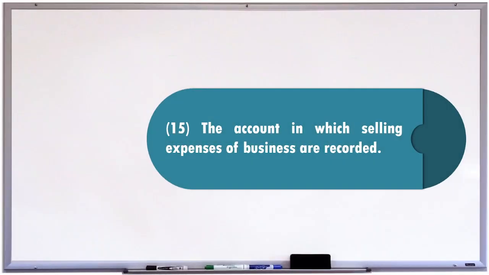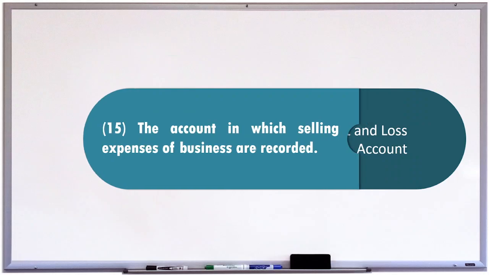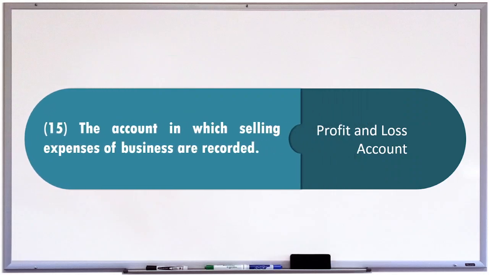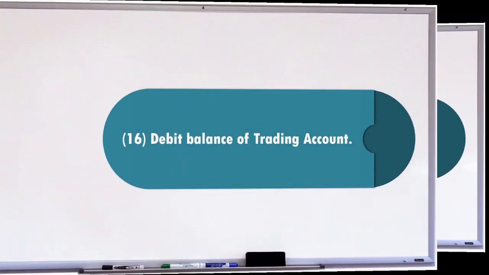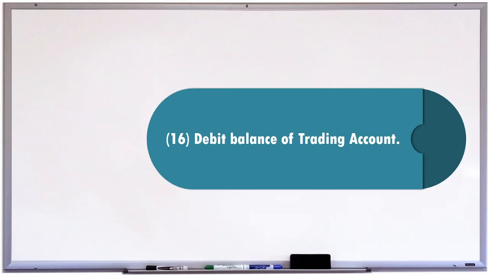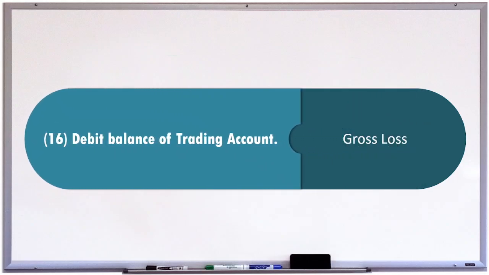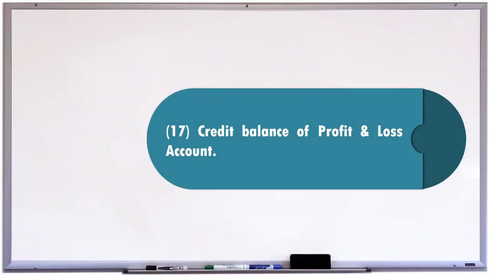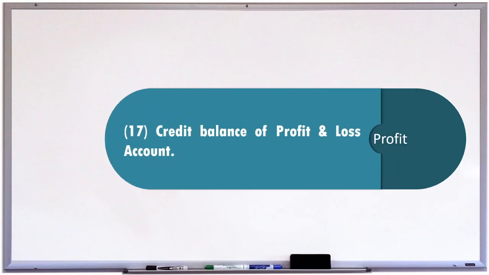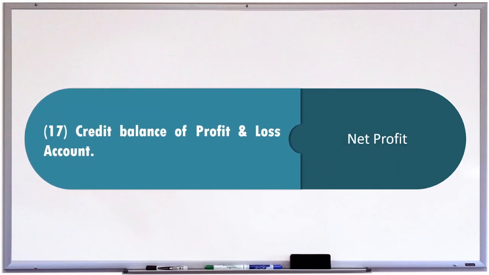15. The account in which selling expenses of business are recorded. And the answer is profit and loss account. 16. Debit balance of trading account. And the answer is gross loss. 17. Credit balance of profit and loss account. And the answer is net profit.